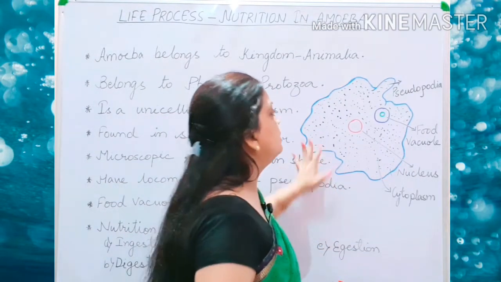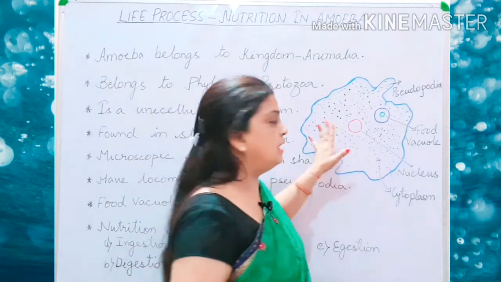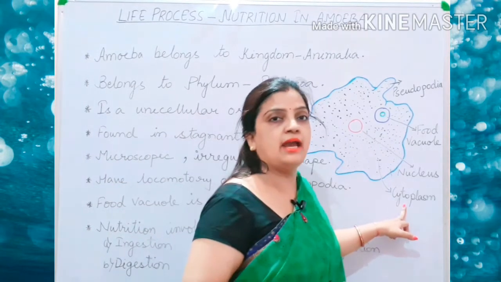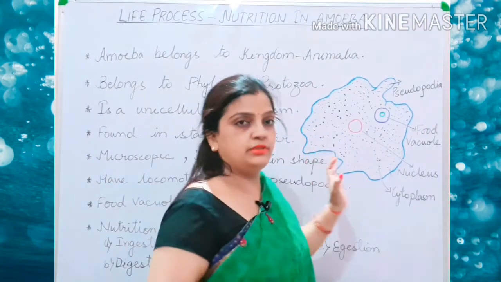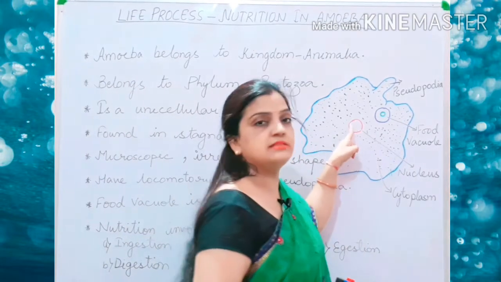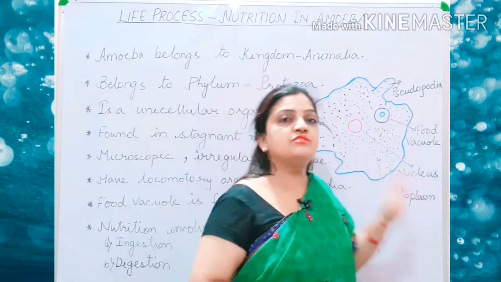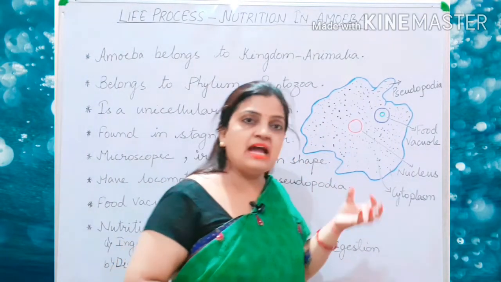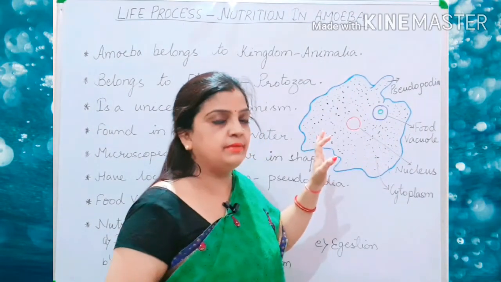Now children, the whole body of amoeba is filled up by a fluid-like structure, and this fluid is called cytoplasm. Now, inside the body, they are having a nucleus. Then, the body of the amoeba is very simple. Children, this nucleus controls all the activity of the amoeba. Very simple body the amoeba is having.